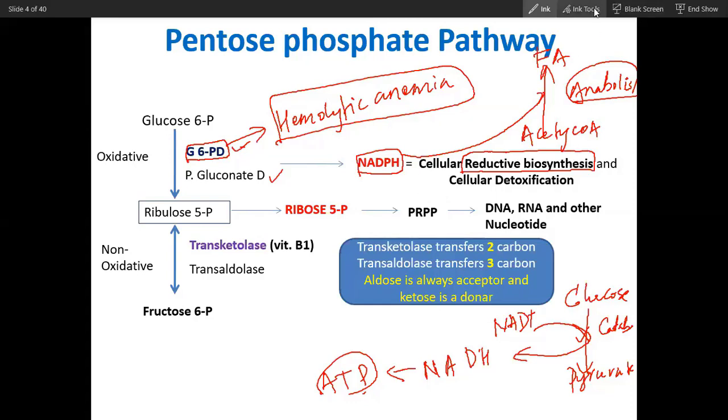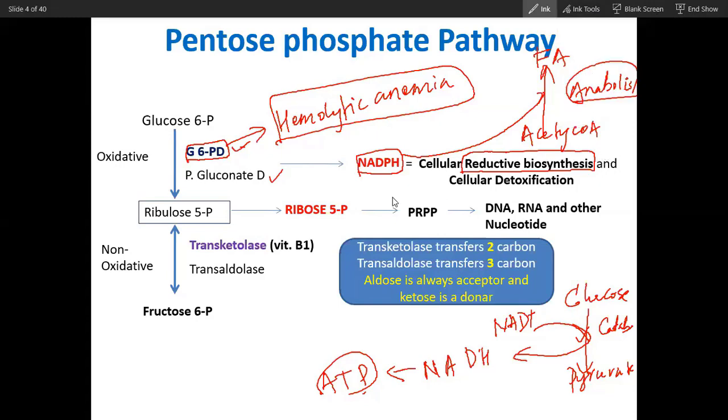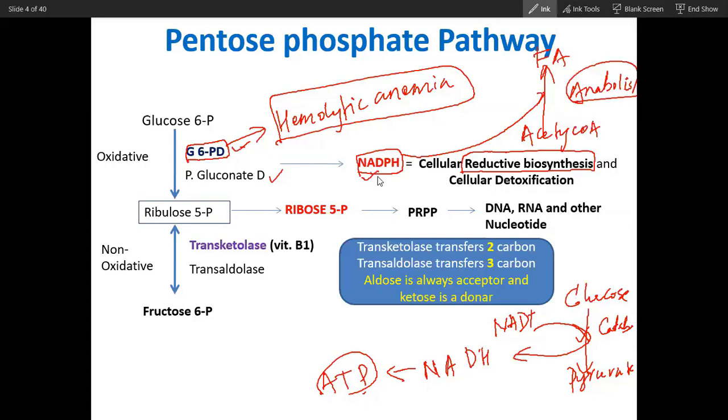So NADPH is involved in which pathway? Anabolism or catabolism? Anabolism. And NADH is involved in which pathway?